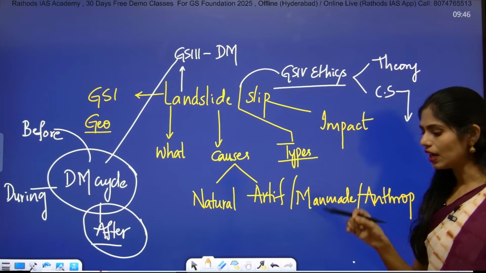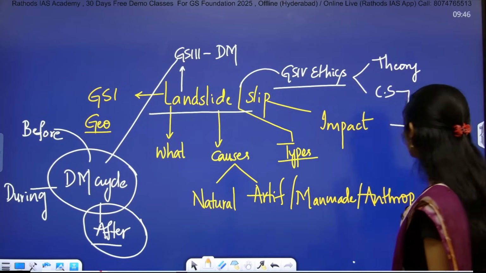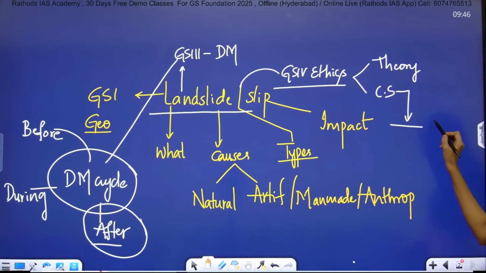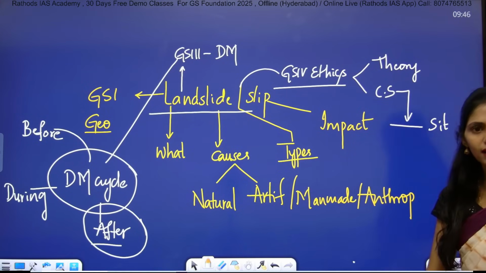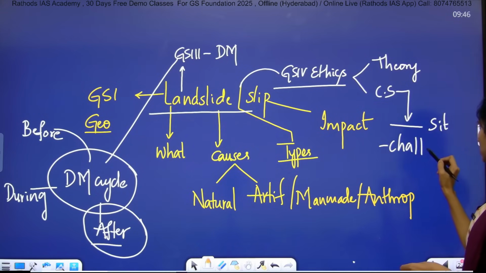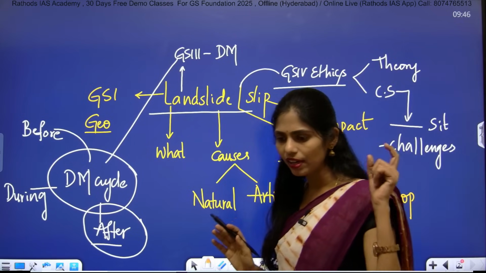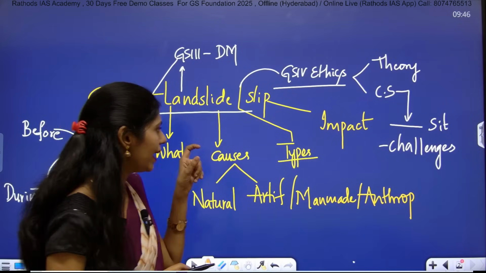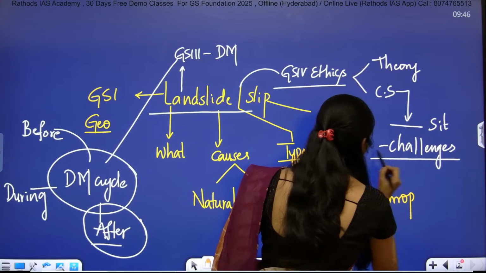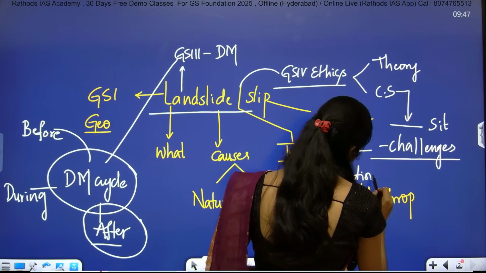And one more thing I want to show you, how you will get case studies in your ethics paper. They will explain a situation, like a landslide happened and 2000 people were killed, and apart from that they will also give you some challenges. Those challenges given in today's article, I will let you know. By seeing these challenges, how are you going to take action? This will be your question.